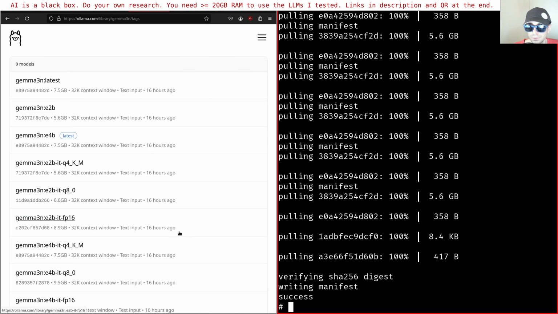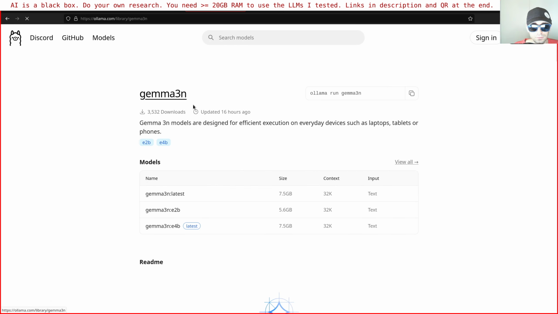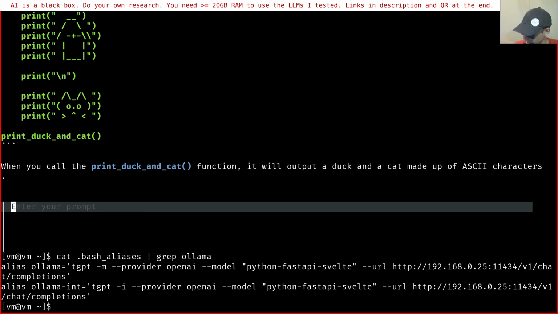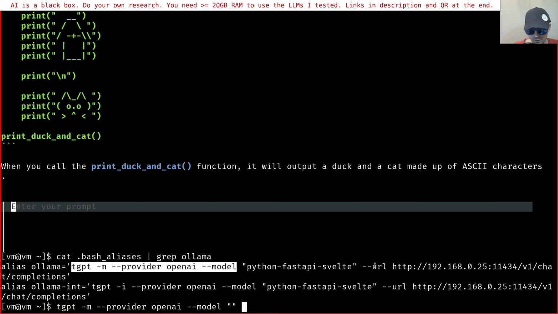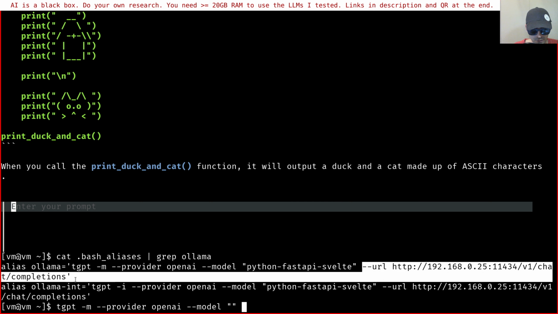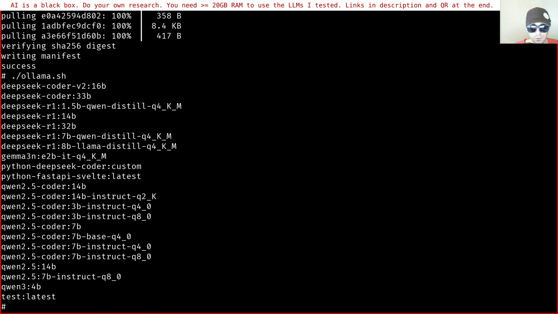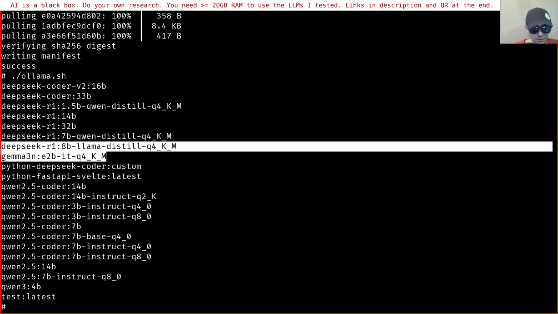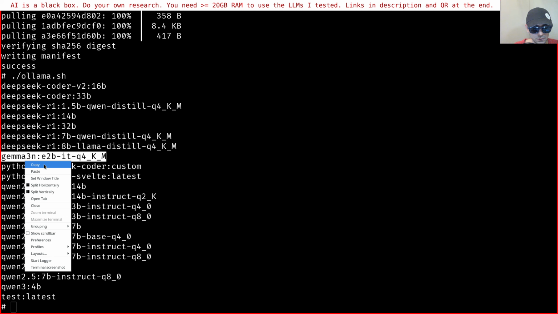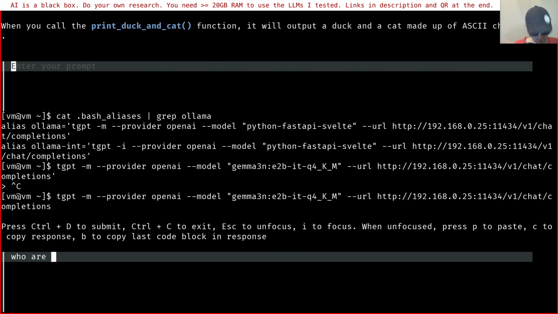Here it finished downloading the Gemma 3N model. So we go back to our terminal. Now I'm going to copy the command. Then, of course, you're going to change the model name to something else. So let's see the list. We need to use this exact name. Let's see how much time it takes.